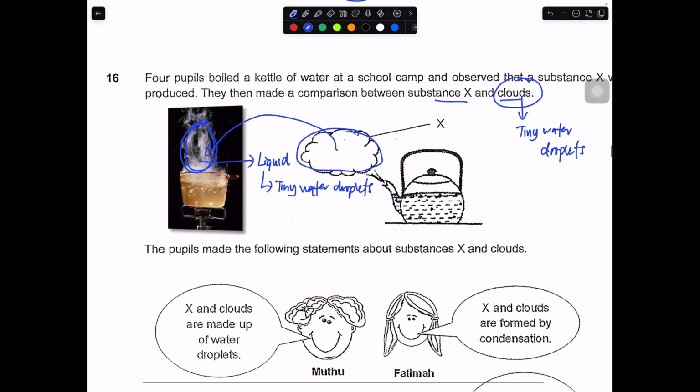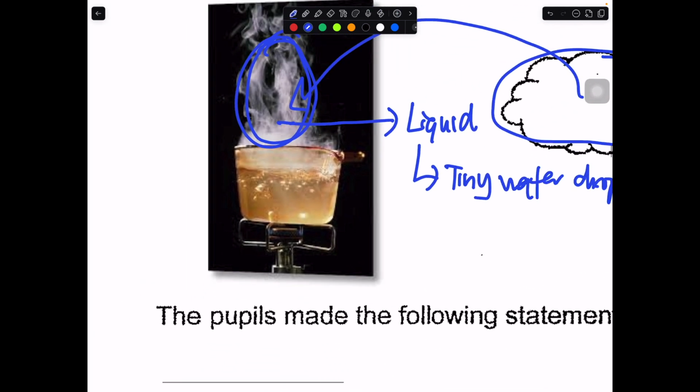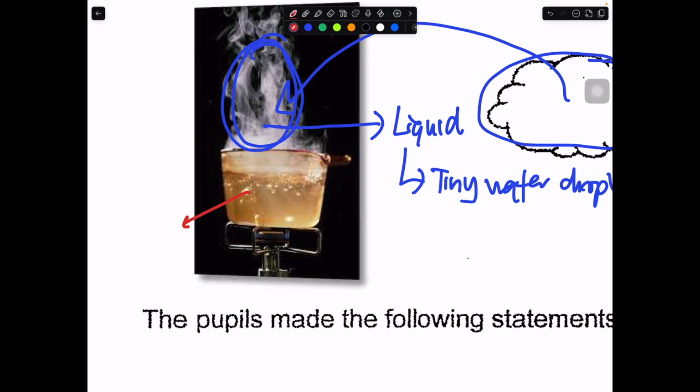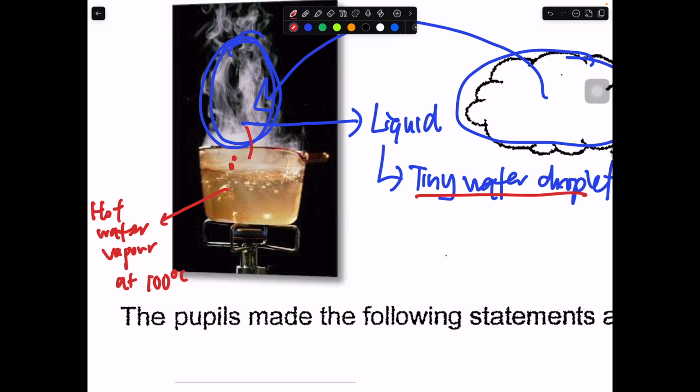So what happens when you boil water? You notice that there are gas bubbles coming out. These gas bubbles are actually hot water vapor at 100 degrees Celsius. When this hot water vapor rises up and meets the cooler air above the kettle of water, it straight away loses heat and condenses to become tiny water droplets. So when you see this cloud, it's actually due to the condensation process.